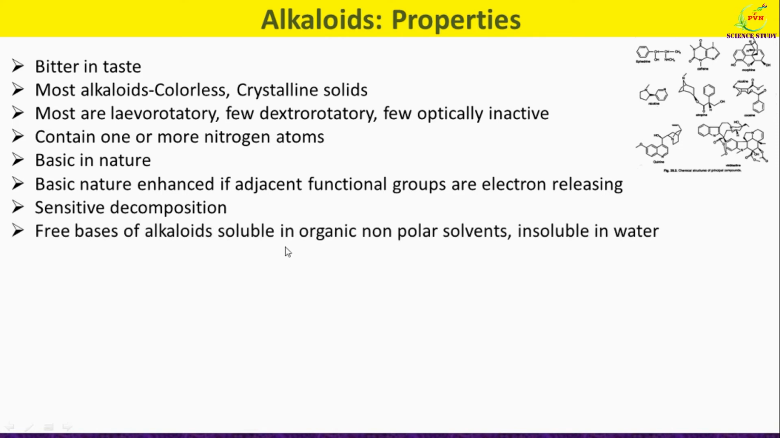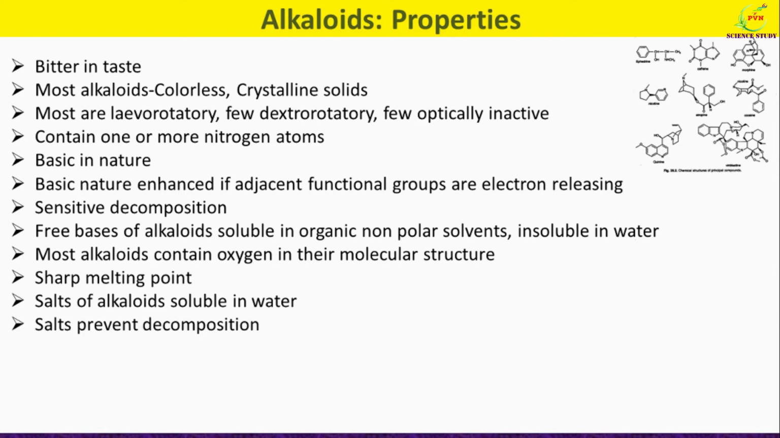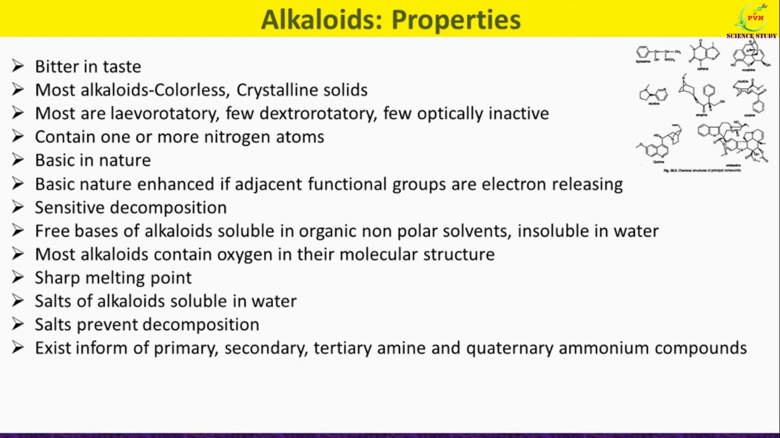The free bases of alkaloids are soluble in organic nonpolar solvents and are insoluble in water. Most of the alkaloids contain oxygen in their molecular structure. Alkaloids have sharp melting point. The salts of most of the alkaloids are soluble in water and are sparingly soluble in organic solvents. When alkaloids form salt with inorganic acid, they prevent decomposition. Alkaloids may exist in the form of primary amine, secondary amine, tertiary amine as well as quaternary ammonium compounds.